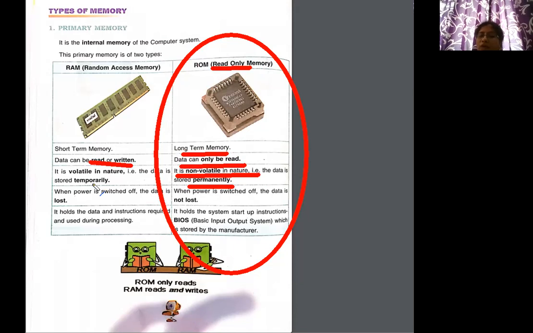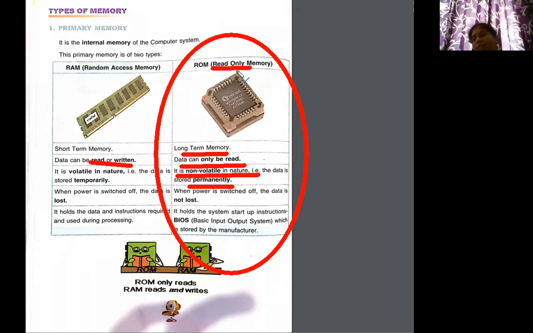Here you can see RAM was temporary, right? But any information which is available on the ROM is permanent. It cannot be changed. Why can we not change it? Because we cannot write on that. It is only to read. It is only for reading.